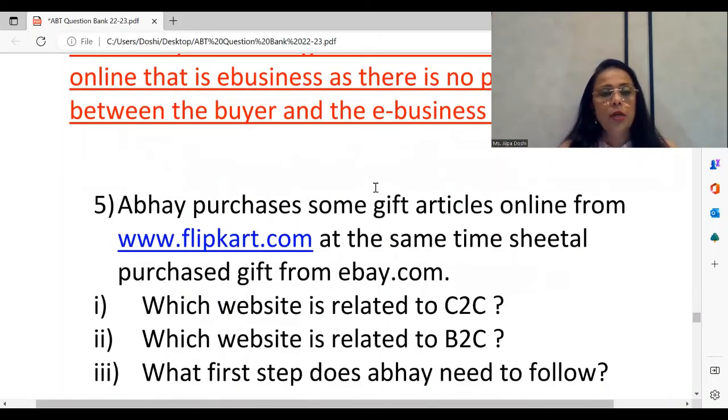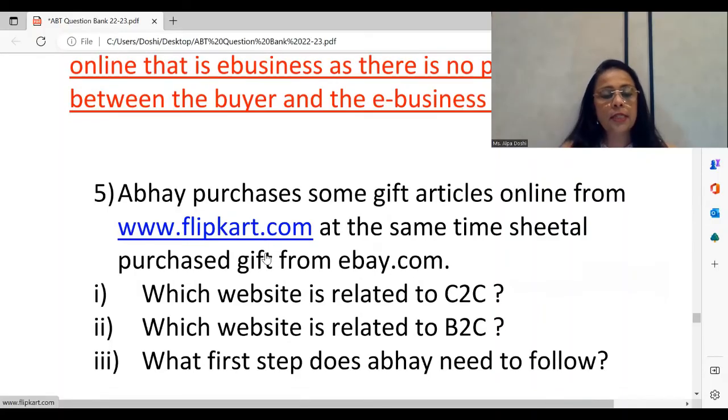Another chapter, another topic from the same case study. Abhay is buying articles online on this website called flipkart.com, and Sheetal is buying gifts from eBay. Of course, eBay is no longer popular, but since this case study goes in our textbook, let's discuss it.